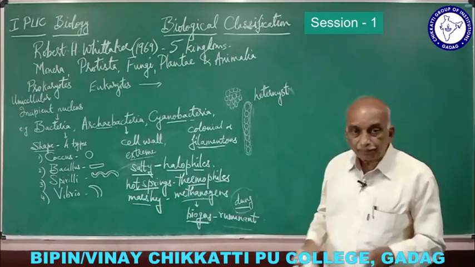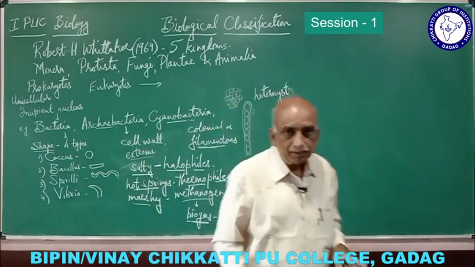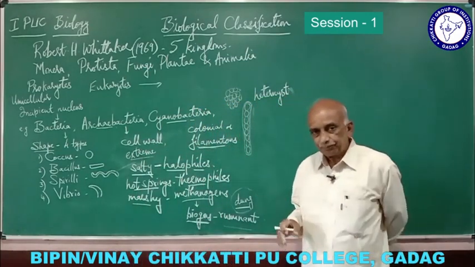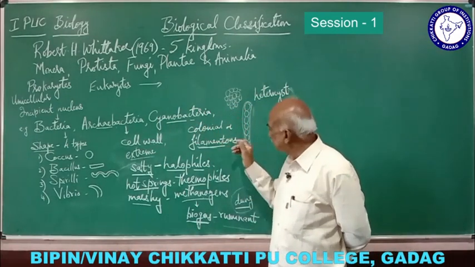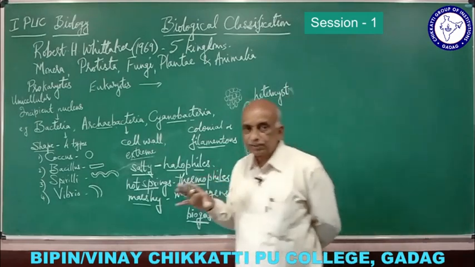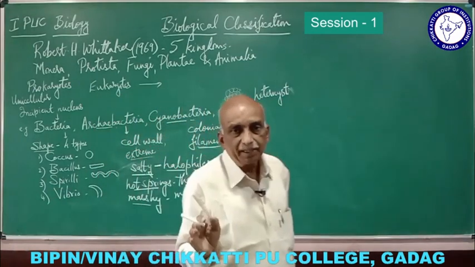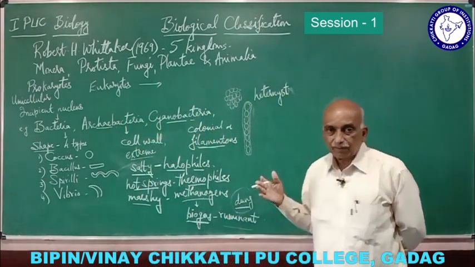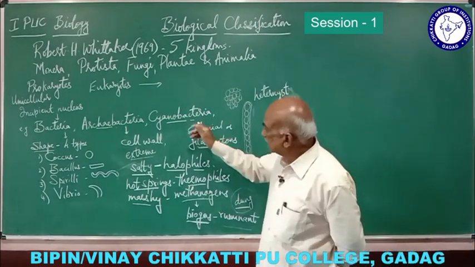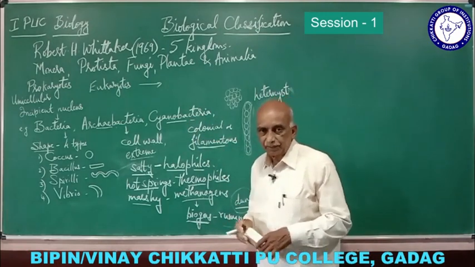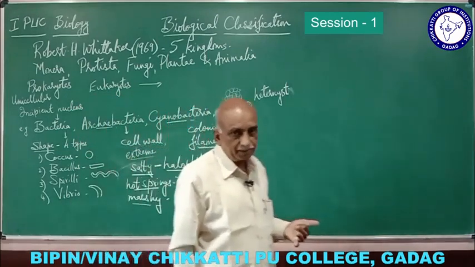Cyanobacteria is also found in fresh water, in marine water, sea water, and even on wetlands. When it is present on land especially, because of the mucilage which binds to the soil particles, they help to prevent soil erosion. The soil particles are not easily carried or displaced from that place, hence they prevent soil erosion because of the mucilage. So they help in nitrogen fixation, and they prevent soil erosion due to the presence of mucilage.